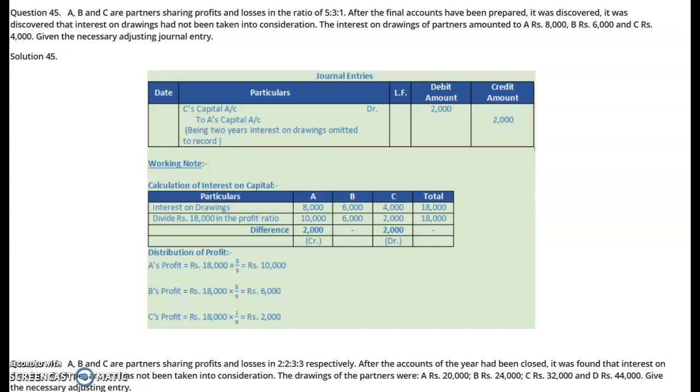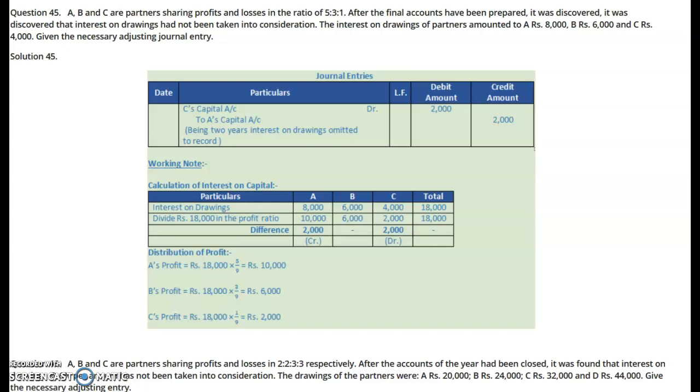The total amount of 18,000 will be credited here in their profit sharing ratio of 5:1. This total amount of 18,000 we will credit them in their profit sharing ratio, that is 5:1. 10,000 to A, 6,000 to B, 2,000 to C. This will be nullified: 18,000 debit, 18,000 credit.